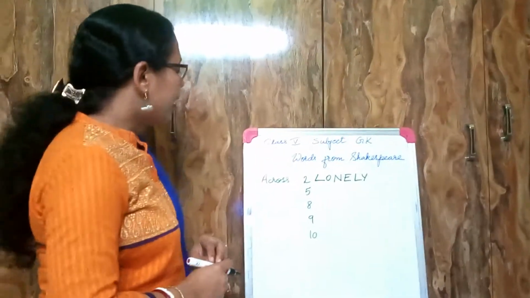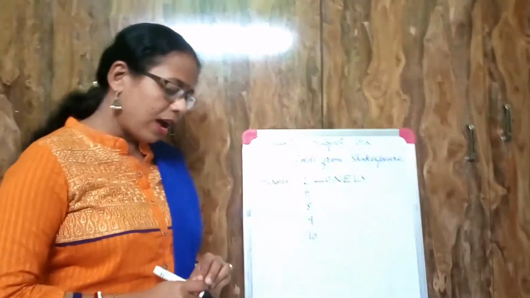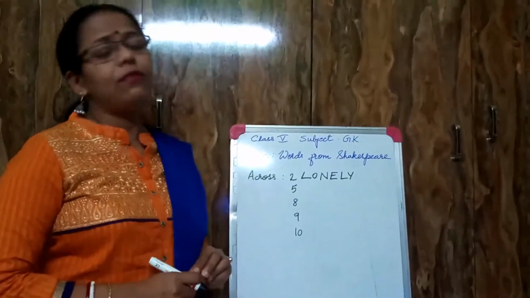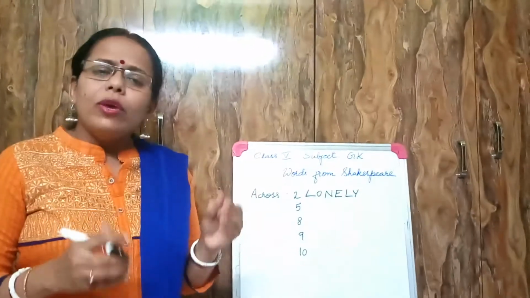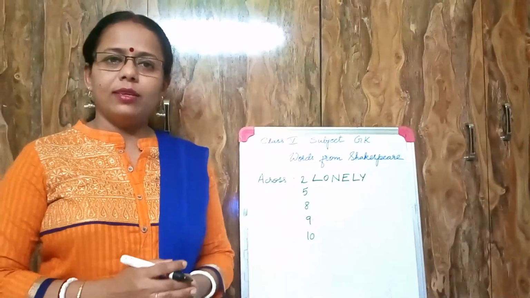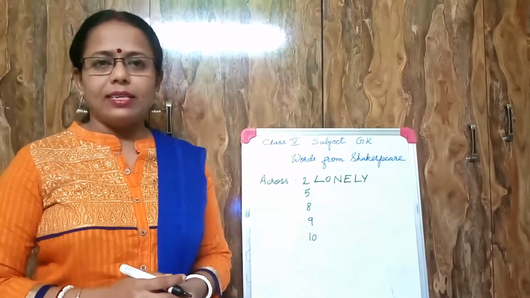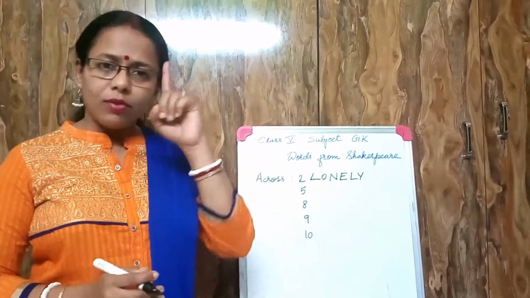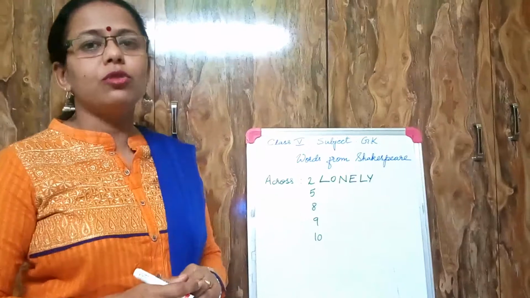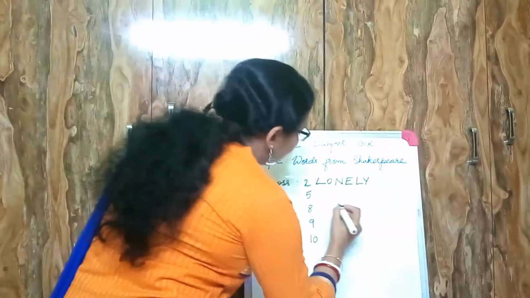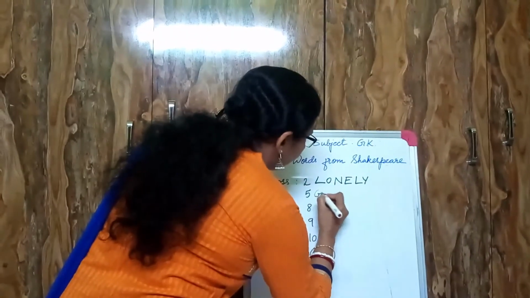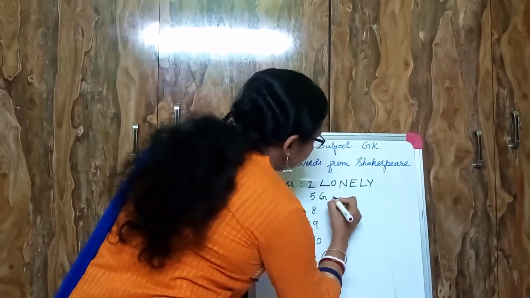Next comes clue number 5: happy to give things away. A person who, whenever he is giving something away, doesn't become sad, he becomes happy. The one word Shakespeare used for those people is generous.